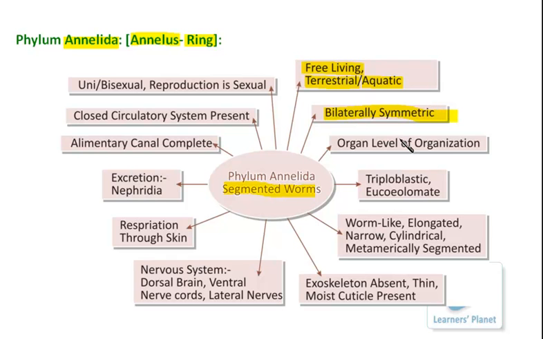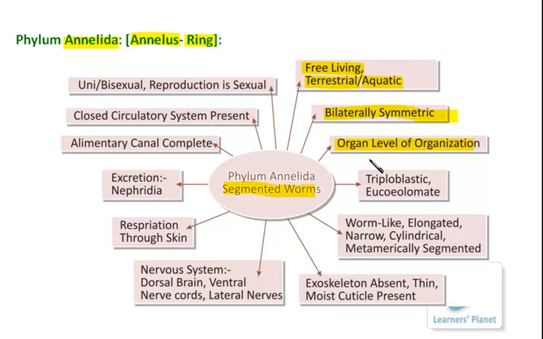Further, these organisms show organ level of organization. Now here comes the interesting point. Till now, the organisms you have studied, whether platyhelminths or coelenterata, had the tissue level of organization.